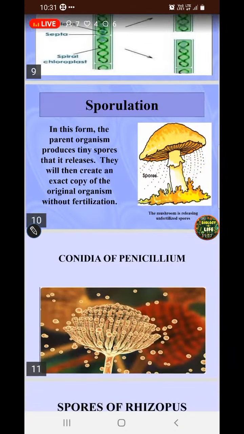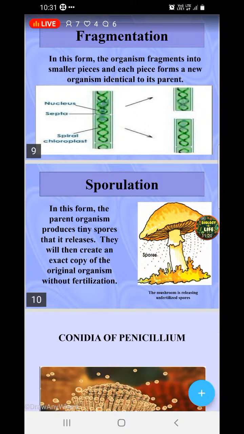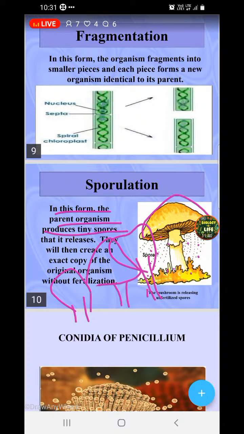So let us see where you can see this process of spore formation. In this form, the parent organism produces tiny spores. You can see here a mushroom, and it releases small spores. Whenever they fall on a suitable substratum, they can develop into an exact copy of that parent. So one more mushroom, another mushroom, several. If the conditions are suitable and it is getting the proper material for its survival, then that grows into a complete organism, and that will be the exact copy. So how many spores are released at one time? Some hundreds and thousands.